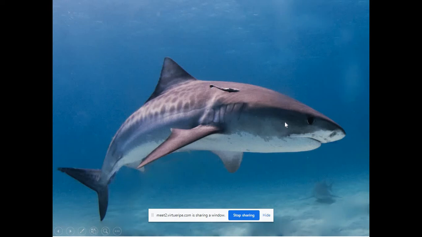So think about this condition. If a prey is below the shark here, right? If this prey looks up, it will see this white color. This is matched with the sky. So that means it's camouflaged. The prey won't be able to find it, right?